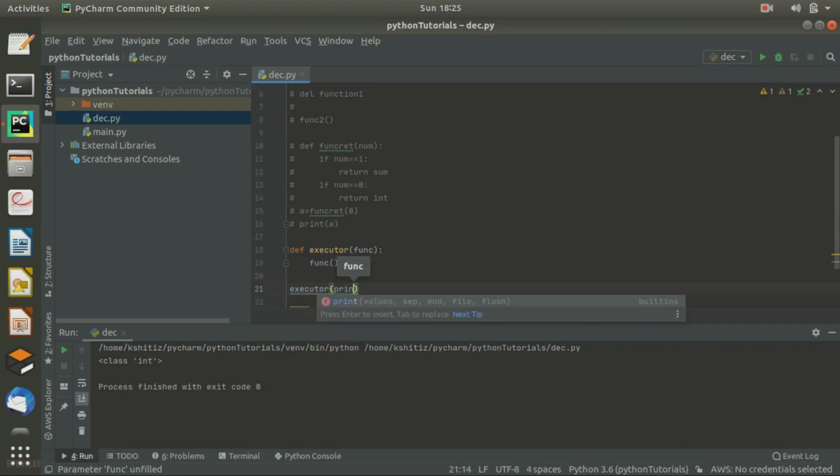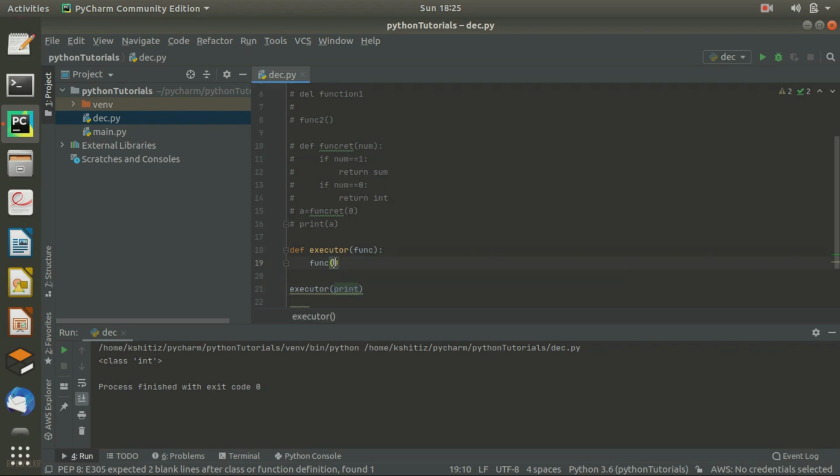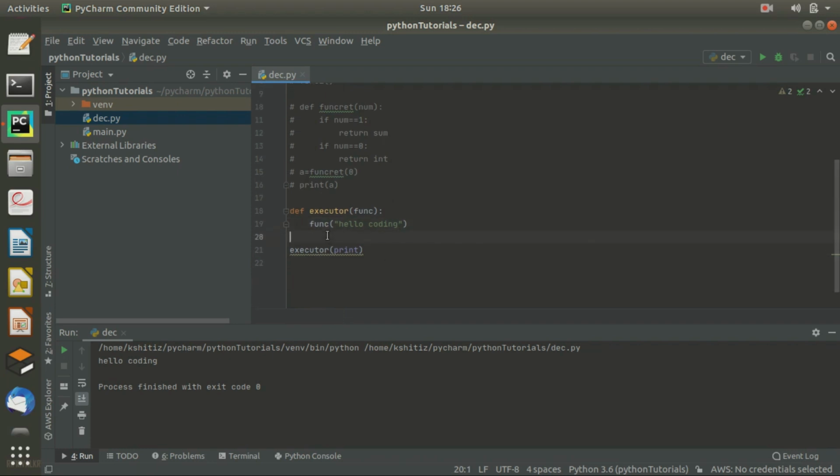I'm giving the print function as an argument to my executor function, with the text hello coding. Let's check it. It simply prints hello coding. Obviously, so you can pass a function as an argument to another function too in Python.